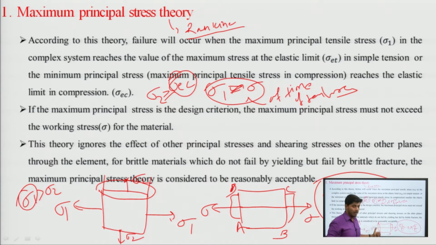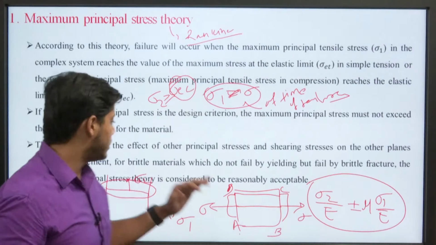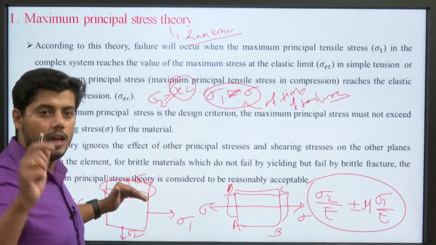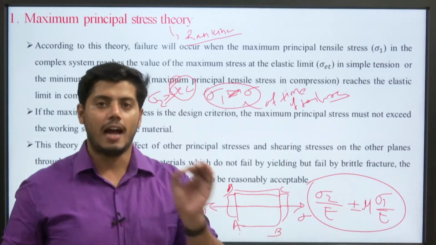If we are applying a tensile stress at the BC plane and AD plane, then the amount of deformation in the CD and AB planes is compressive, because the AD and BC planes are expanding due to tensile stress, but the perpendicular plane is getting compressed due to the action of compressive stress. Hence sigma 2, the minor principal stress, gets compared to the compressive stress at the elastic limit.